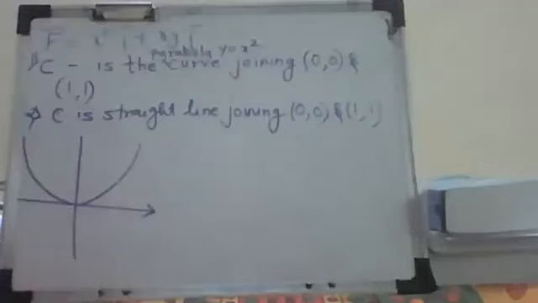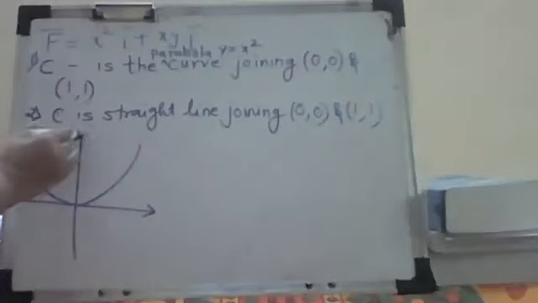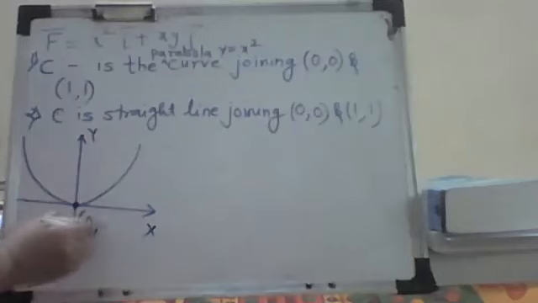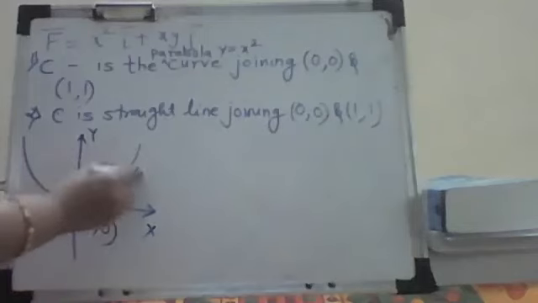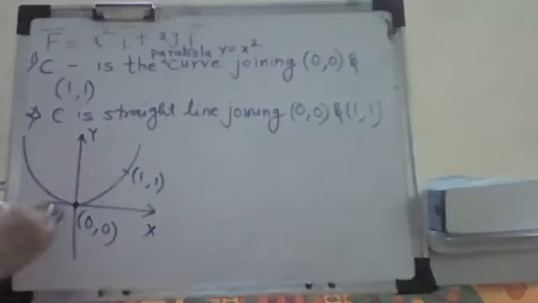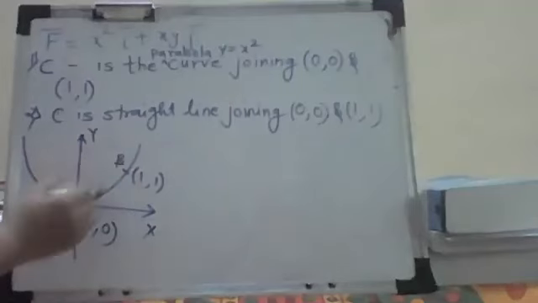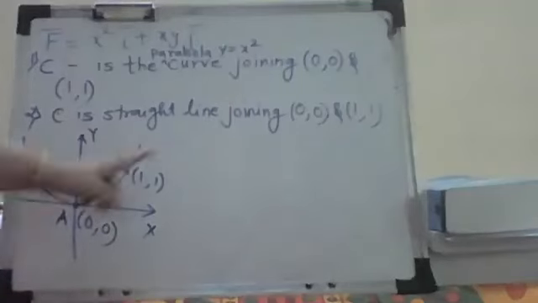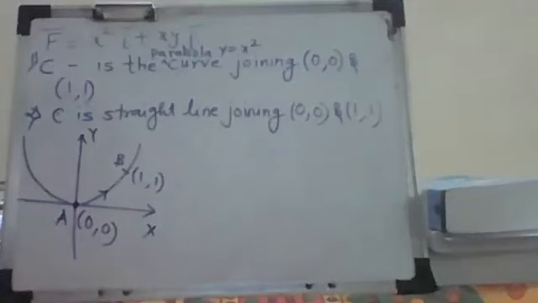Correct? Because we have seen in curve tracing, if the power of x is even, then it is symmetric about the y-axis. Correct? In curve tracing last year. So here y equal to x square, you will get a parabola like this, which is symmetric about the y-axis. This is my x-axis. And now I have the two points. One point is (0,0), and another point is (1,1). Correct? So I call this point A and that one B, and the direction is given like this.